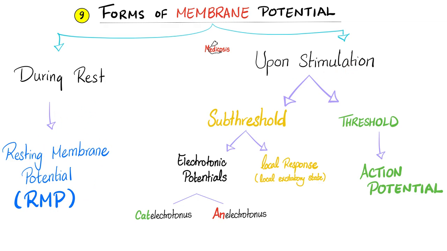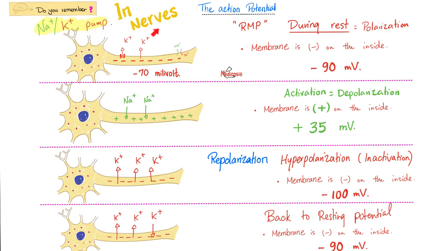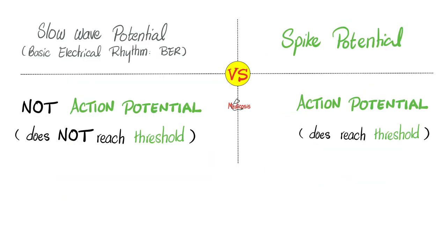During rest, we have the resting membrane potential. Upon stimulation, let me ask you, did you reach threshold? Yeah. That's the action potential. No, I was not able to reach threshold. This is local response. In nerve fibers, depolarization was caused by sodium influx. But in the smooth muscles of your gut, the spike potential depolarization is caused by calcium influx.